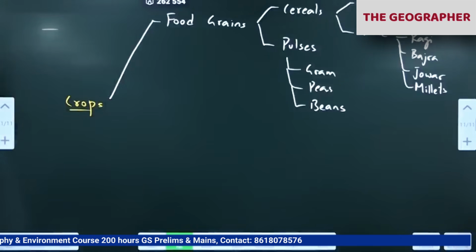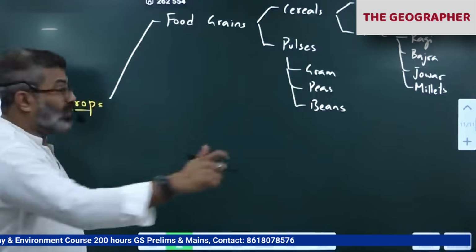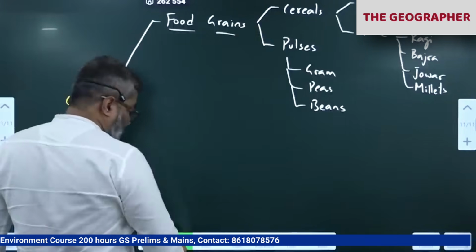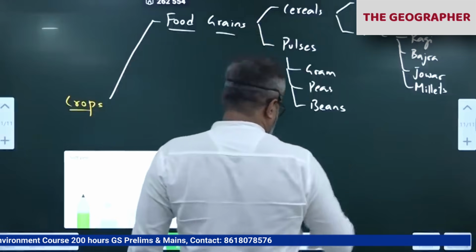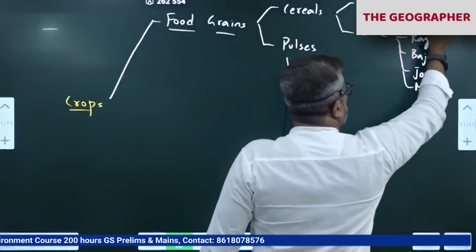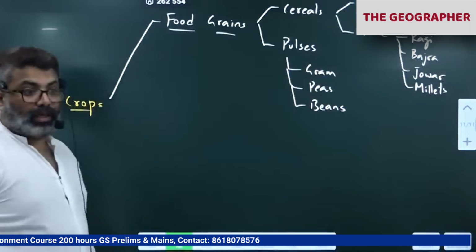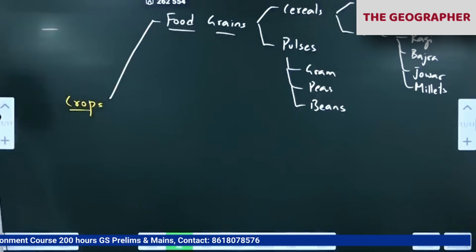These are food grains. So when we say green revolution targeted food grain cultivation in the country, we are talking about this. Mainly green revolution targeted this part, these two, rice and wheat. Right, first this one.